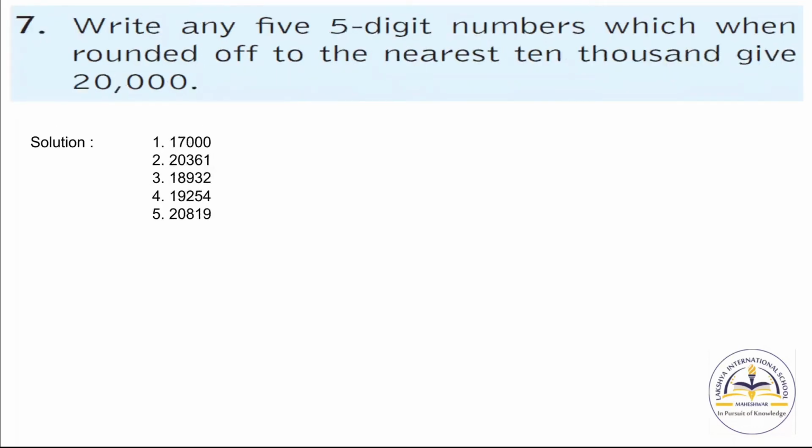Write any 5-digit numbers which round off to the nearest 10,000 give 20,000. Okay, so suppose 17,000, it will be rounded off to 20,000. Also you can write 18,000, 19,000.